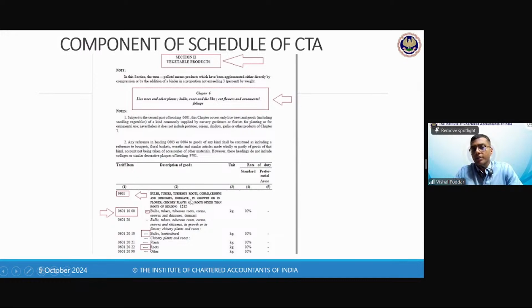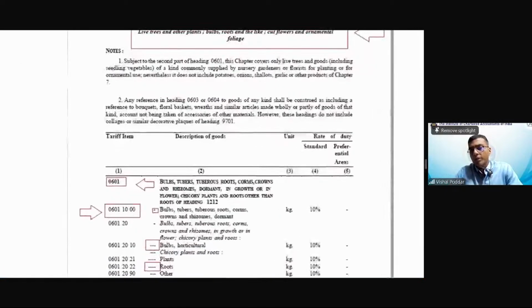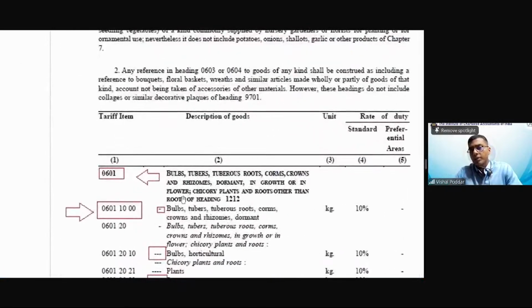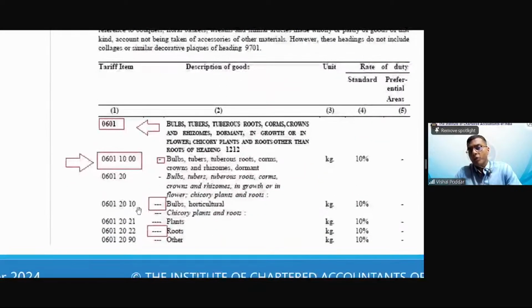Now, within chapter 6, you have these headings. 0601 covers this, and within that, you have further detailings. Correct? So Ayush, I'll request you to focus here. See, here you have 8 digits written. Here, I don't have any specific subcategory under this, so it is simply put 00. But within 20, I have further subcategories: 10, 21, 22, up to 90. But under 10, there is no subheading, so if there is no subheading, we'll write it as 00.